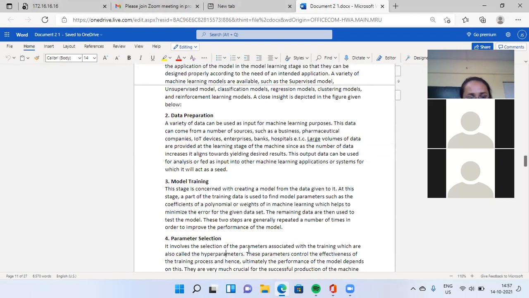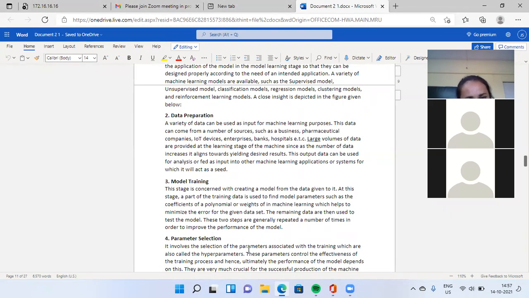Next step of the machine learning life cycle. This stage is concerned with creating a model from the data given to it after the data preparation. Next step is model training.